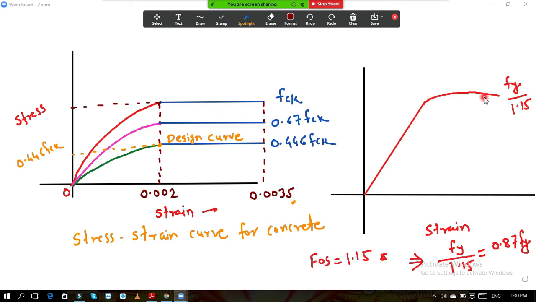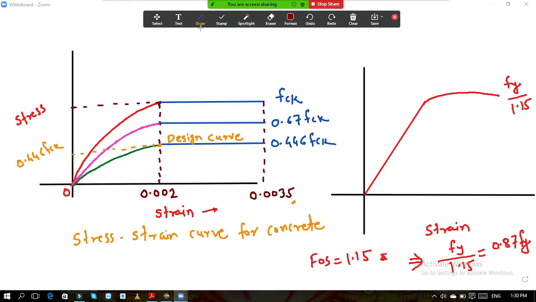But every time we cannot take different values of the stress. So what we will do in this case is draw one line parallel to this earlier red line.